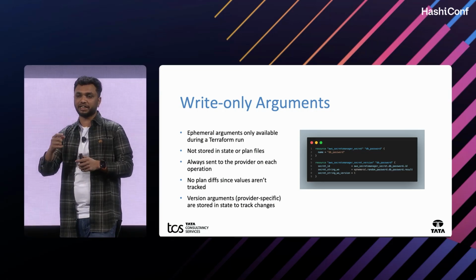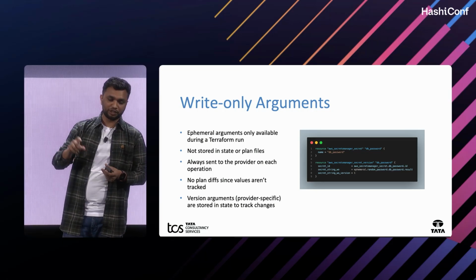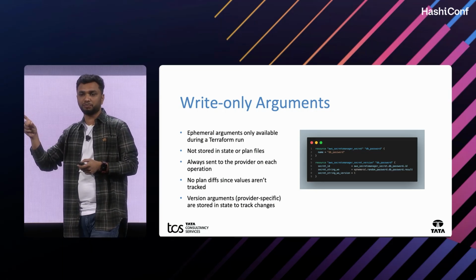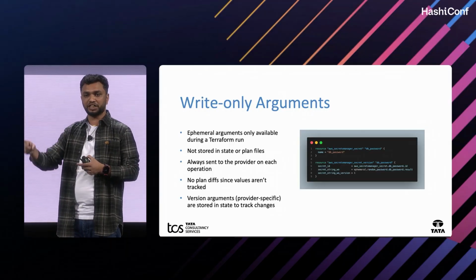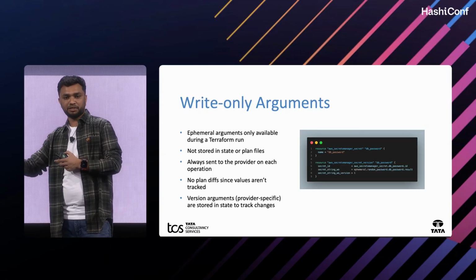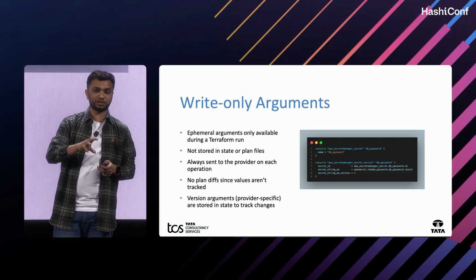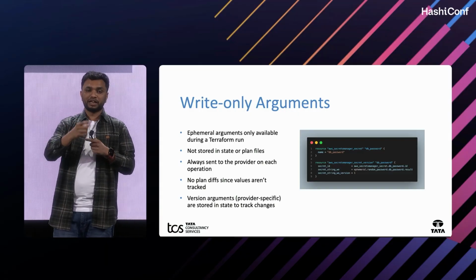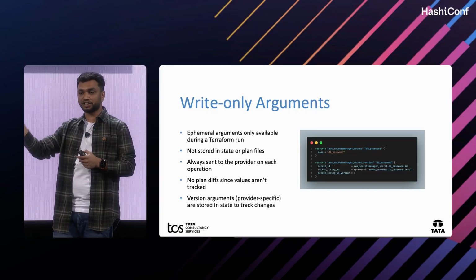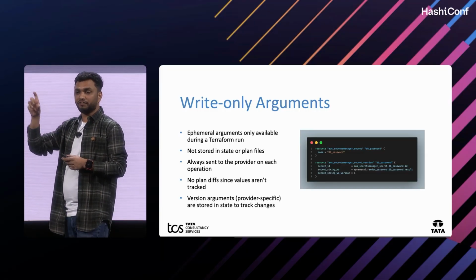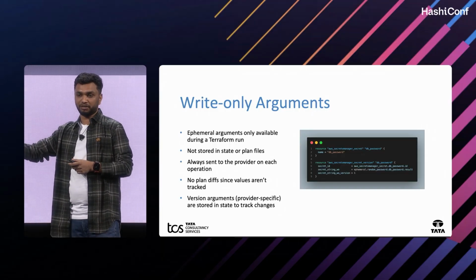In that case, we add the write-only argument version. The particular version should be changed. So when the version value changes, the particular password will be changed. But the password value is not stored in the state file. The versions will be stored in the state file to track the changes. For example, in version 1, I have given one password. In version 2, it will create another password with the AWS Secret Manager.